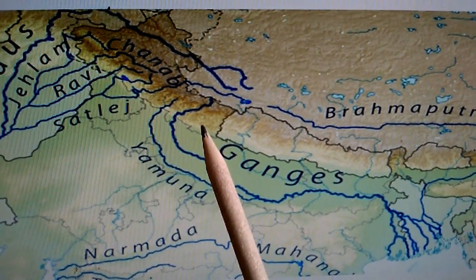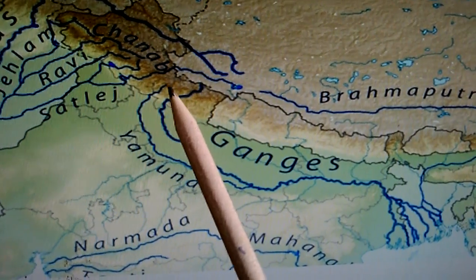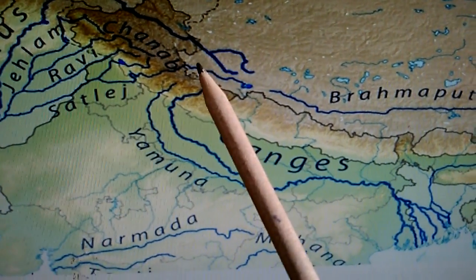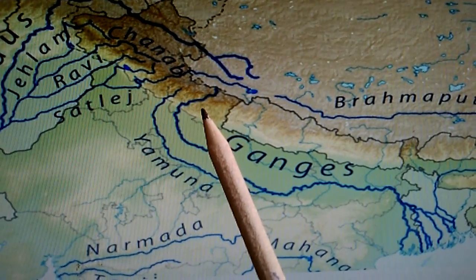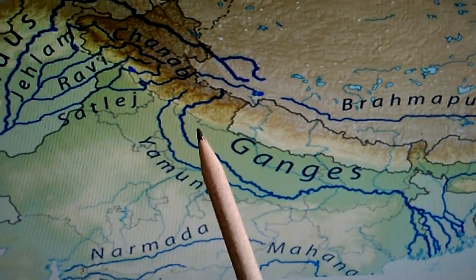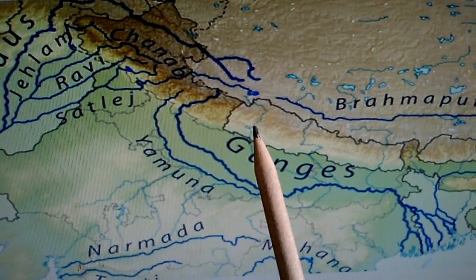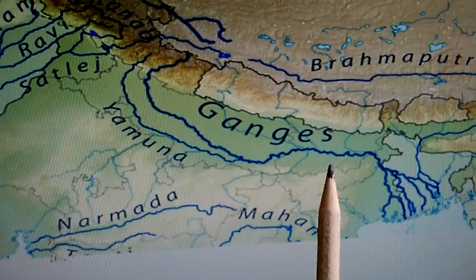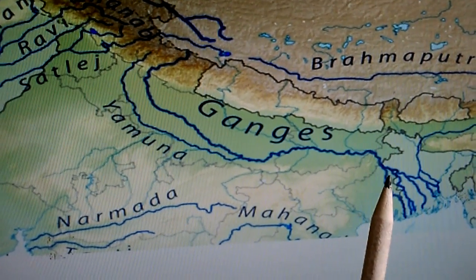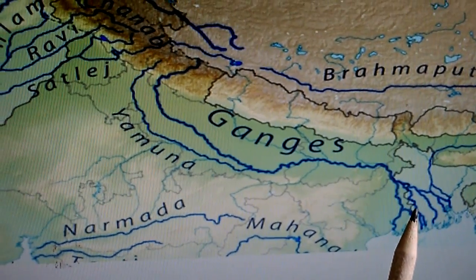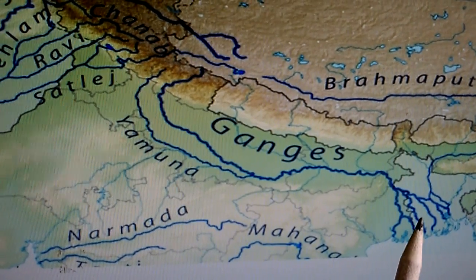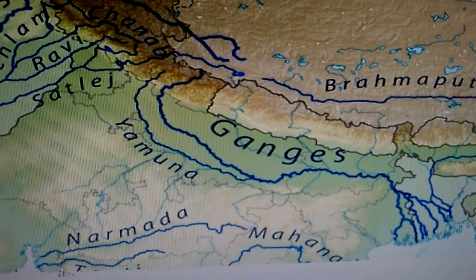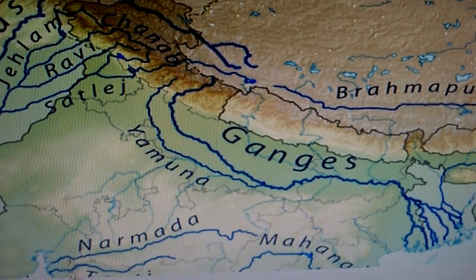You can see the Ganga's place of origin is in the Himalayas only, in the Gangotri glacier, and it is joined by various rivers during the course of its journey. Ganga also passes through West Bengal, and finally it meets in the Bay of Bengal.